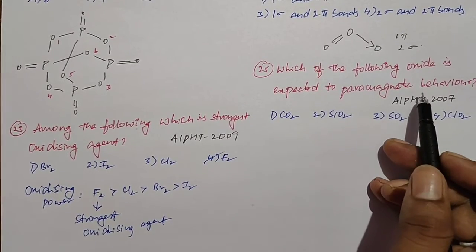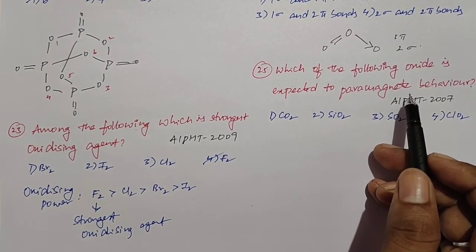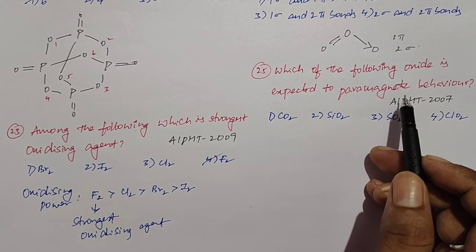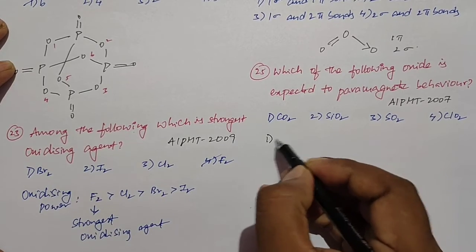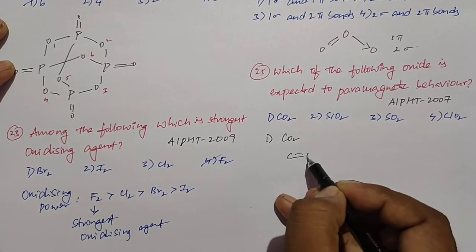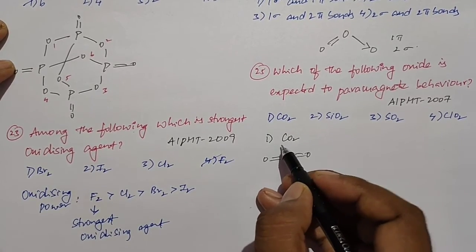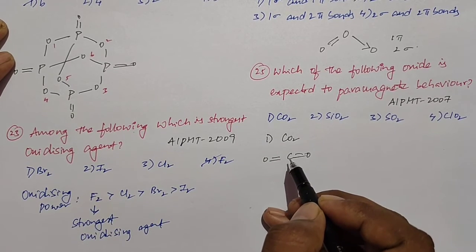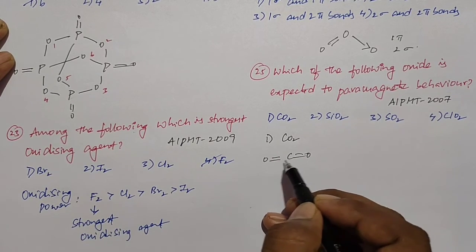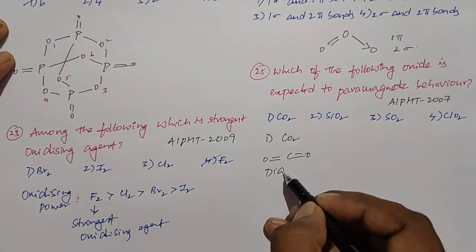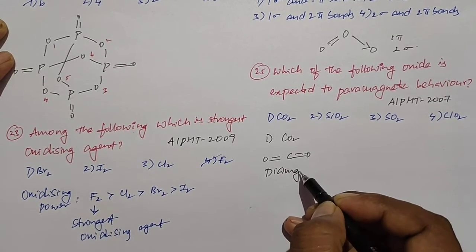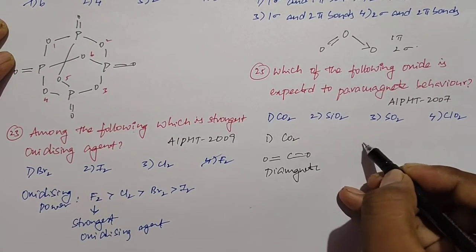Friends, this is the next question. It is given in the All India Pre-Medical Test 2007 paper. Which of the following oxides is expected to show paramagnetic behavior? If you see the structure of each one, first is CO2. Carbon is bonded to 2 double-bonded oxygens. Carbon has 4 valence electrons, and all 4 are involved in bonding, so we don't have any unpaired electrons. So it is diamagnetic.